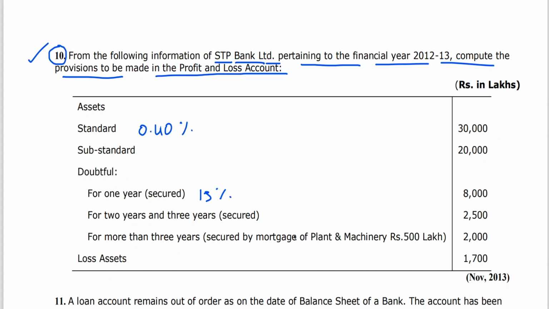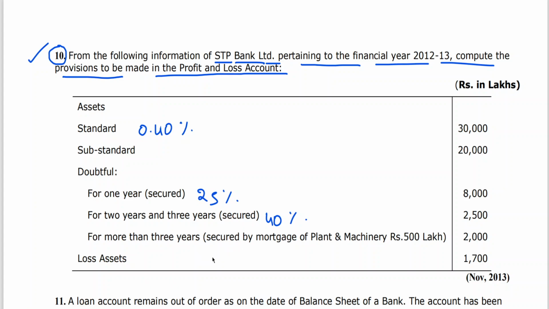It is 40%. Okay, for 1 year secured, it is not 15%, it is 25%. Sorry. For 1 year secured, 25%. Okay, for 2-3 years secured, 40%.